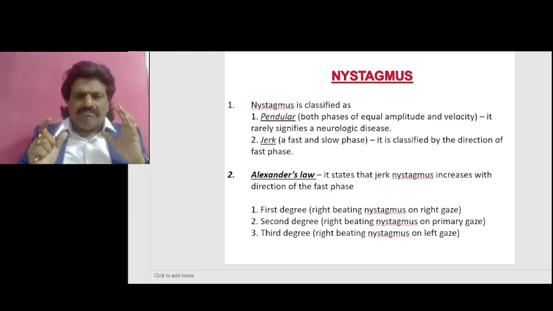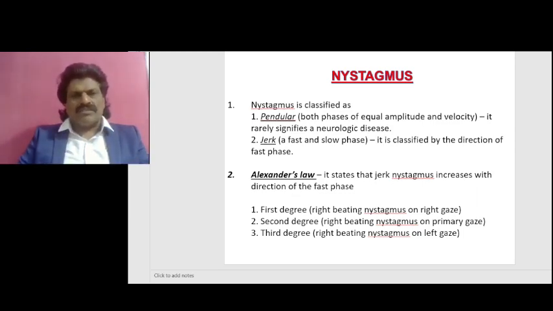We have an important law for nystagmus which is known as Alexander's law. What is this Alexander's law? Alexander's law states that the jerk nystagmus increases with gaze in the direction of the fast phase.